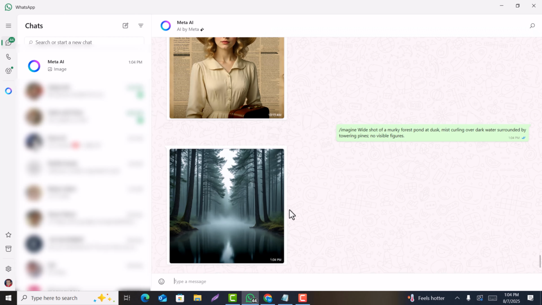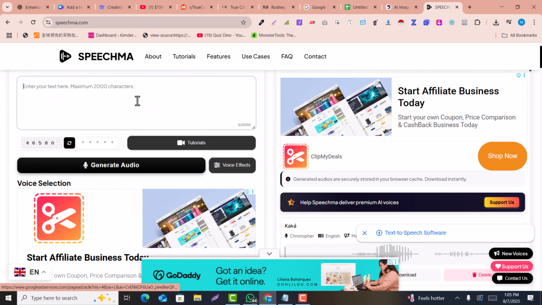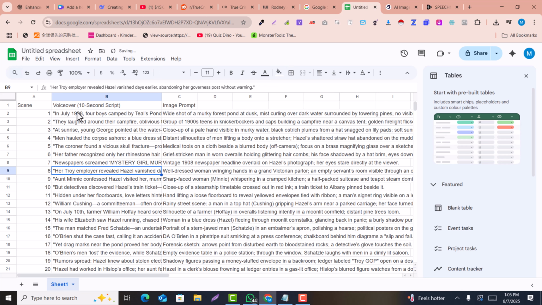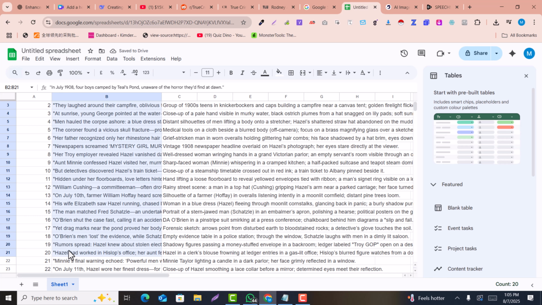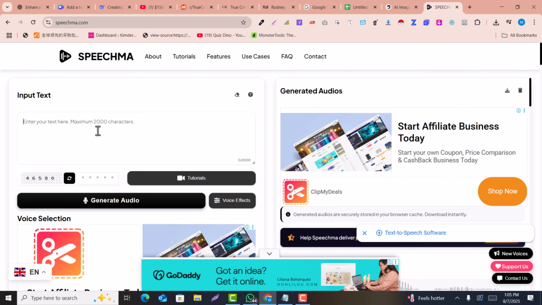Now after generating the image scenes, you can generate the AI voices and generate the video. For generating the AI voice, you just need to go back and open Speechma. So this is Speechma, where you can generate the voice. You just need to copy at least 10 to 20 voices. For example, I just copy these 20 voices and go back into Speechma, and here you can generate unlimited voices in one prompt.